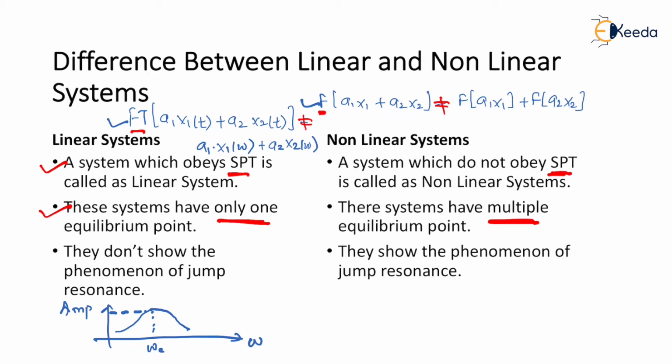Now, let us come back to the concept of non-linear system. I'll make two graphs, frequency and amplitude, and again another graph, frequency and amplitude. Now, if I go on increasing the frequency, what is going to happen? Please see. This peak value, which in the case of linear system is one in nature, now becomes multiple peak values.